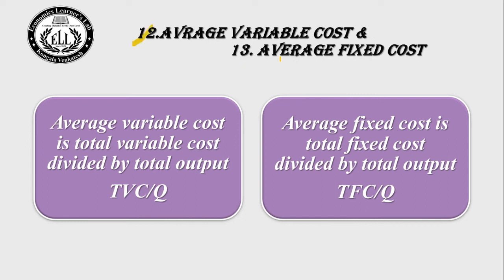12. Average variable cost and 13. Average fixed cost. Average variable cost is total variable cost divided by total output. It means when you divide total variable cost by total output, you will get the average variable cost. Average fixed cost is total fixed cost divided by total output. It means when you divide total fixed cost by total output, you will get the average fixed cost. Hope you have understood these 13 different types of cost.